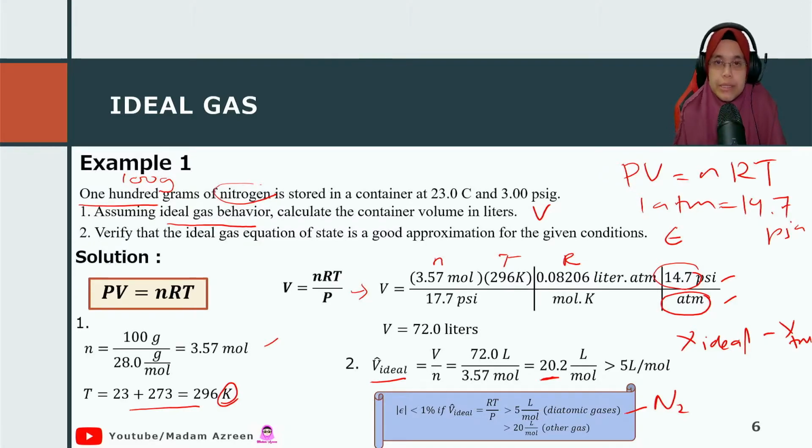So this is a really simple example for you to understand how to use PV equal to nRT. I really hope that you can understand how to use it. This is example number 1. There are a lot of examples later on.